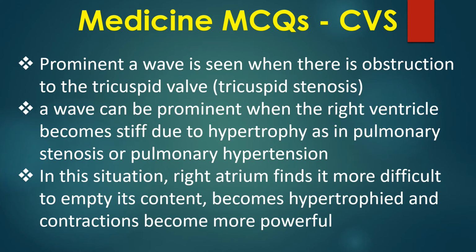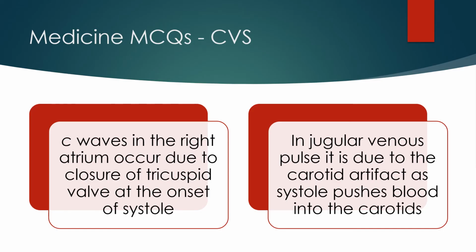A wave can be prominent when the right ventricle becomes stiff due to hypertrophy, as in pulmonary stenosis or pulmonary hypertension. In this situation, the right atrium finds it more difficult to empty its contents, becomes hypertrophied, and contractions become more powerful. C waves in the right atrium occur due to closure of the tricuspid valve at the onset of systole. In jugular venous pulse, it is due to the carotid artifact as systole pushes blood into the carotids.